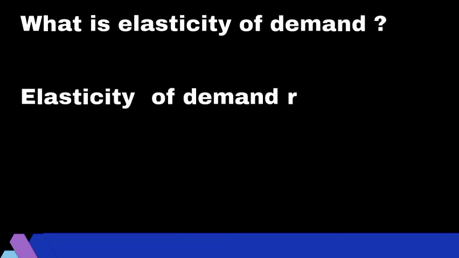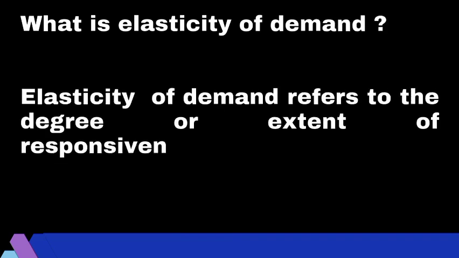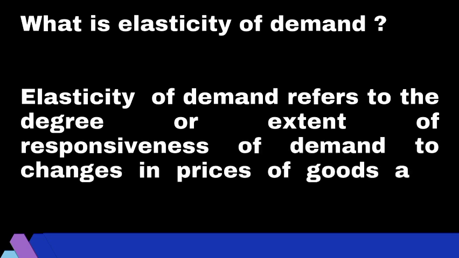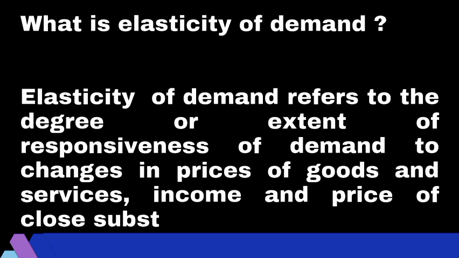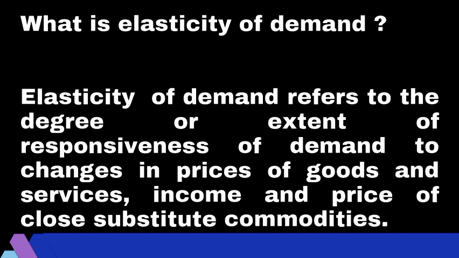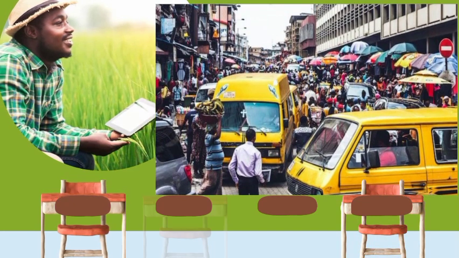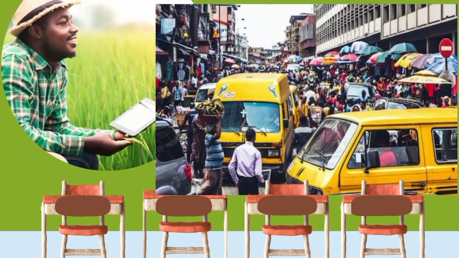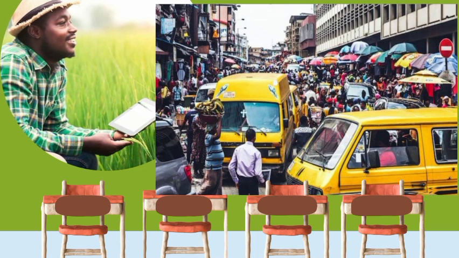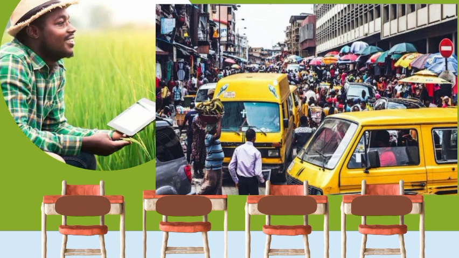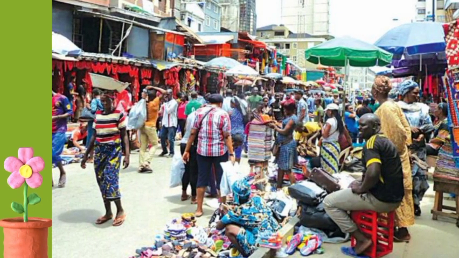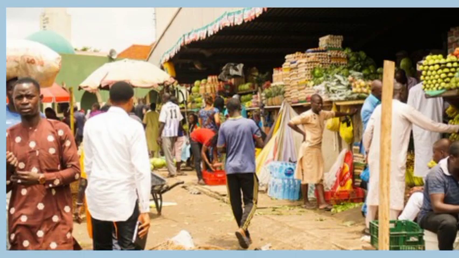What is elasticity of demand? Elasticity of demand refers to the degree or extent of responsiveness of demand to changes in prices of goods and services, income, and price of close substitute commodities. It refers to how our demand responds to changes in prices, income, and the prices of close substitute commodities. We have various types of elasticity of demand. We have the price elasticity of demand, the income elasticity of demand, and the cross elasticity of demand.